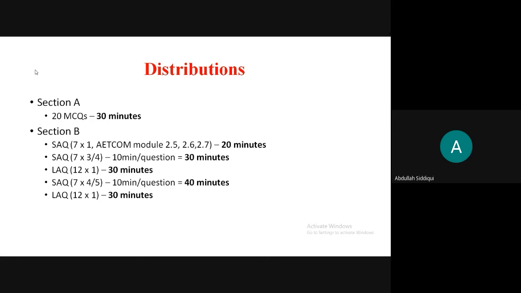For LAQs, there are 2 LAQs which you don't have any options for. So 2 LAQs of 30 minutes each, that gives 1 hour. Our whole paper gets divided very easily into this.